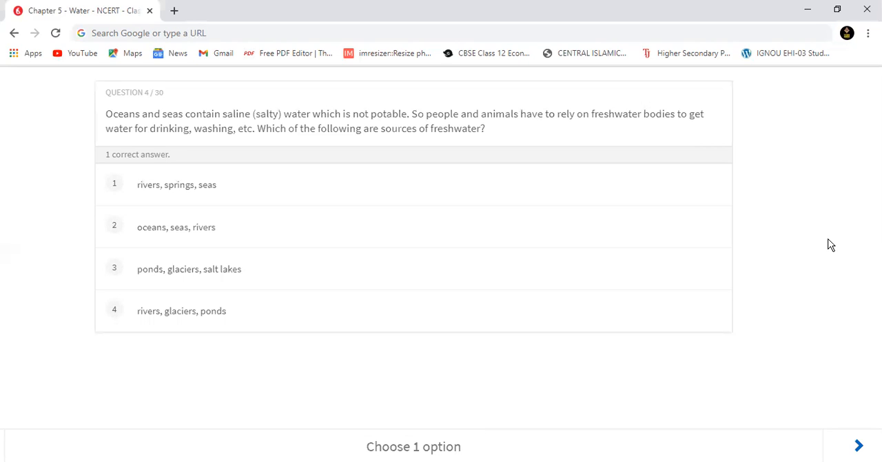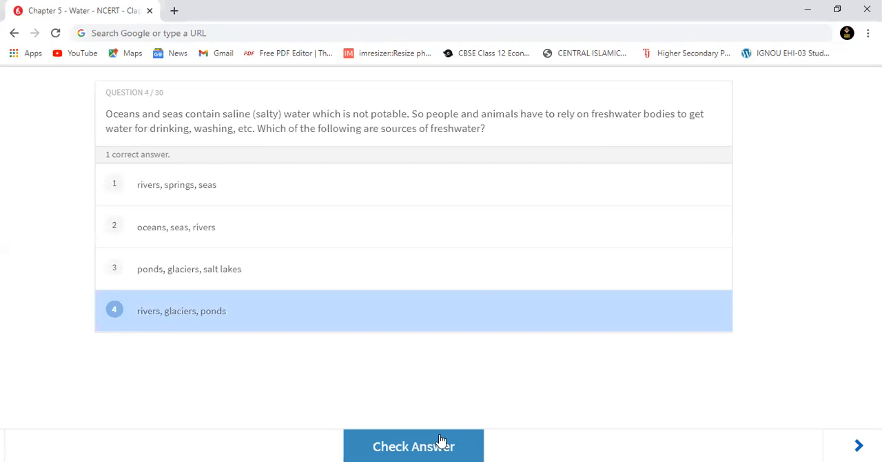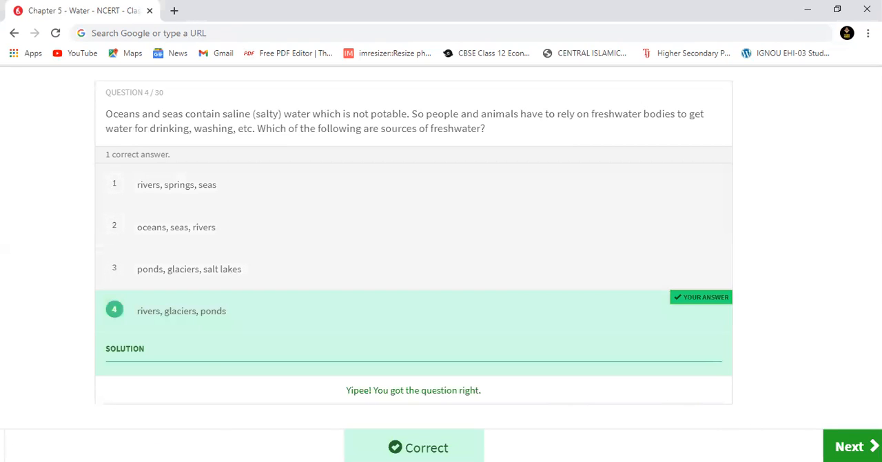Fresh water के sources बताने हैं आपको. Option number 1 में है rivers, springs, seas. Option number 2 है oceans, seas, rivers. Option number 3 है ponds, glaciers, salt lakes. And option number 4 is rivers, glaciers and ponds. Fresh water में बता रहा हूँ. अपनी समझ से आपको ये आंसर बहुत आसानी से मिल जाएगा. So according to me, it will be option number 4, rivers, glaciers and ponds. Let's check it. Yeah, you got it right.